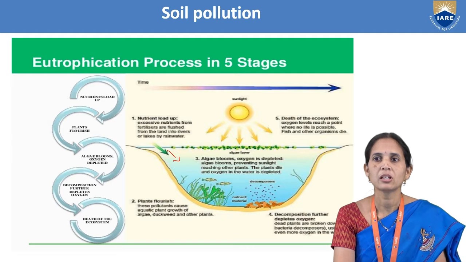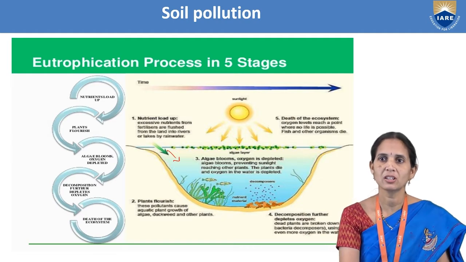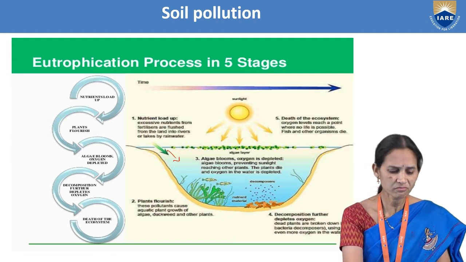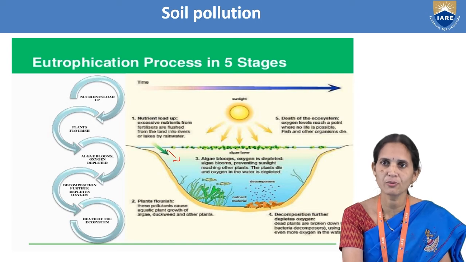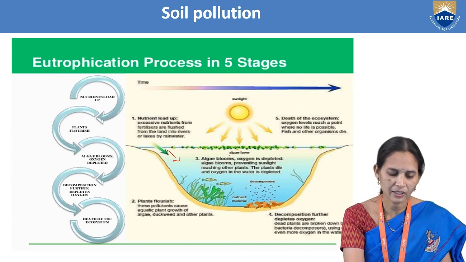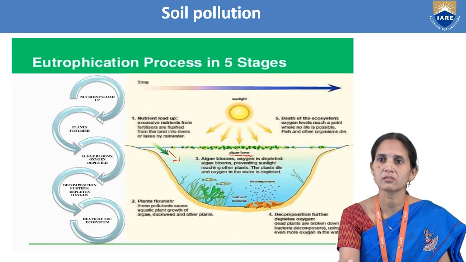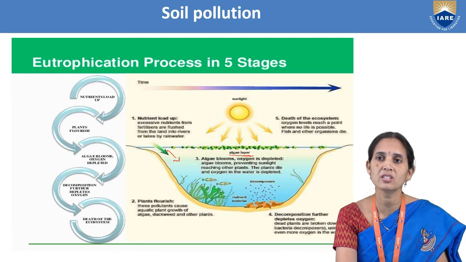So next one here, algae. We can see the algae blooms. Growth of the algae, we can see it is forming like an algae layer. It is called an algae layer, a green layer on the surface of the water. Nothing but growth of the algae is taking place.